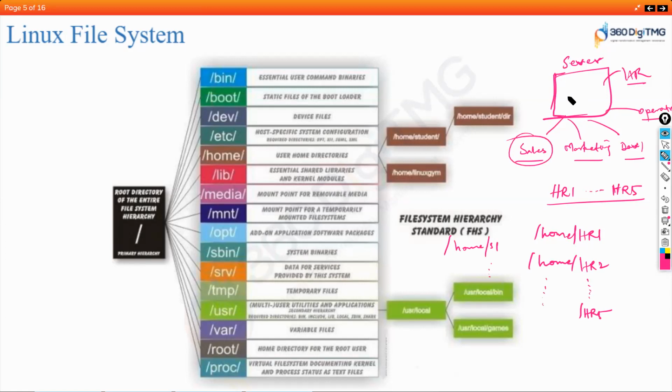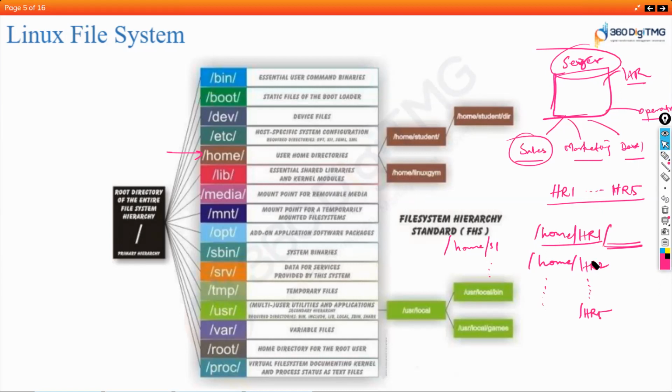Right? So that's the configuration of your operating system, folders and files. And remember, your home directory is like your home. Let's say you are a user, then you will have a home, right? And you will have complete freedom to do anything in your home. So this folder will be given to HR1 user, and you will have full permissions to do anything inside this folder.